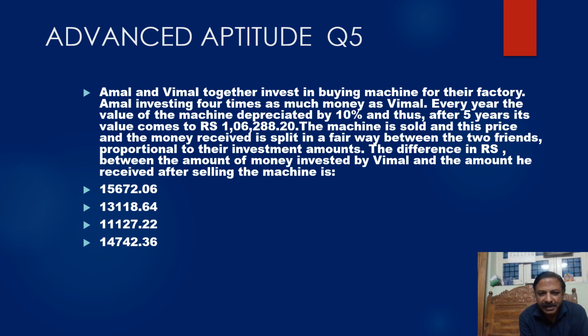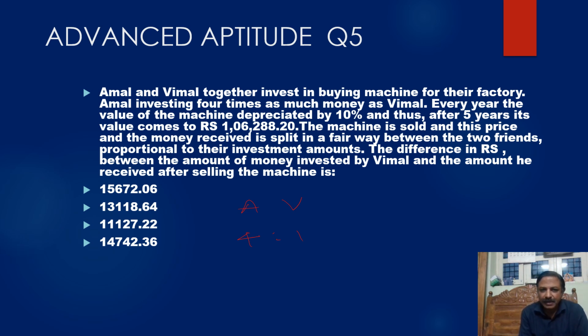So what I understood is there are two persons, Amal and Vimal. Amal invested 4 times as Vimal, 4:1. This is my first step. So total Amal plus Vimal, 5 parts. Every year the machine depreciated by 10%. Thus after 5 years its value becomes so much.